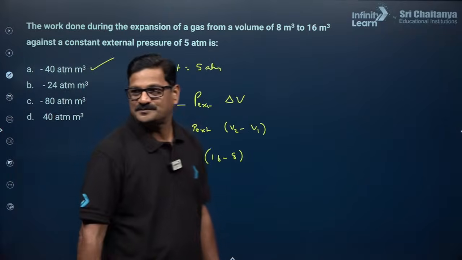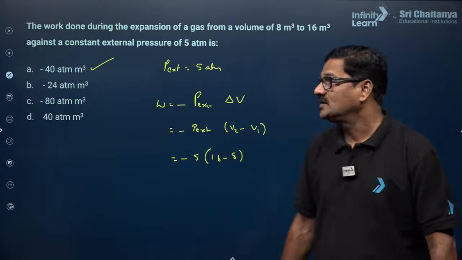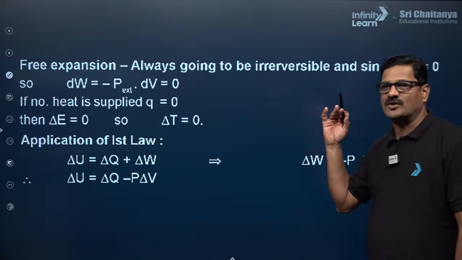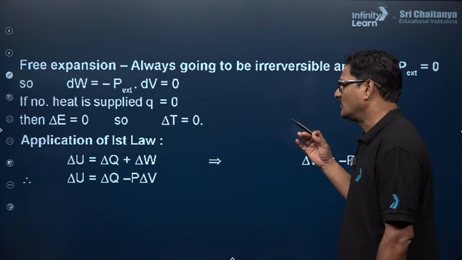Fine, clear? Any doubt? So moving ahead, free expansion, external pressure is going to be 0. So the work done is going to be 0.